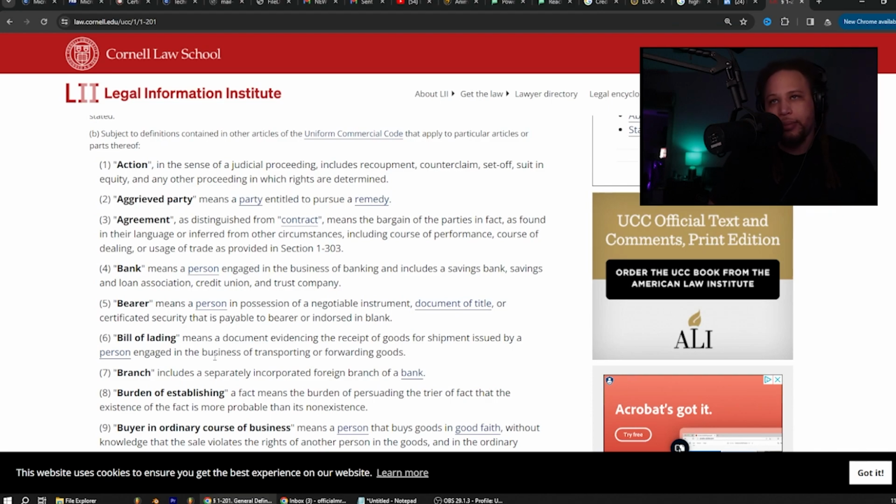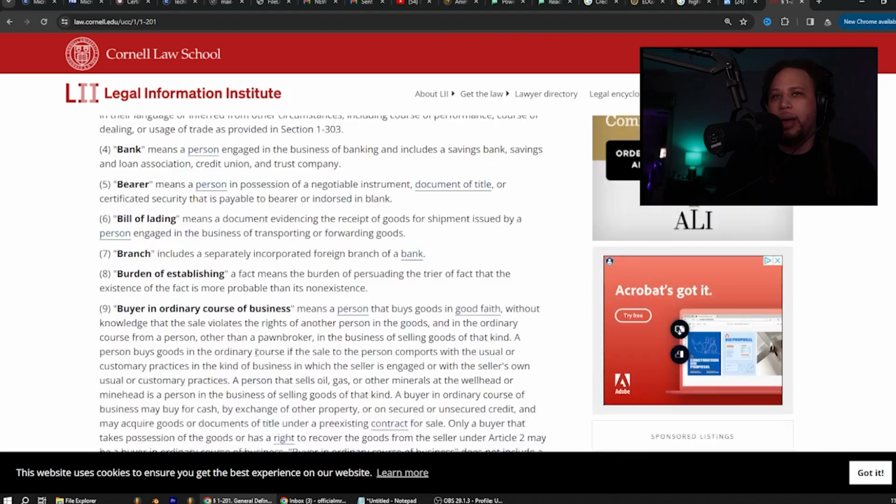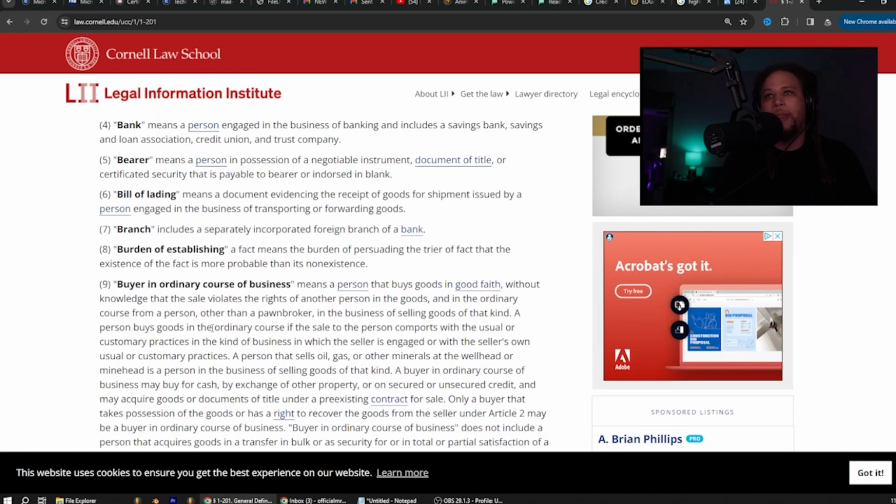Bill of lading means a document evidencing the receipt of goods for shipment issued by a person engaged in the business of transporting or forwarding goods. Branch includes a separately incorporated foreign branch of a bank. Burden of establishing a fact means the burden of persuading the trier of fact that the existence of the fact is more probable than its non-existence.